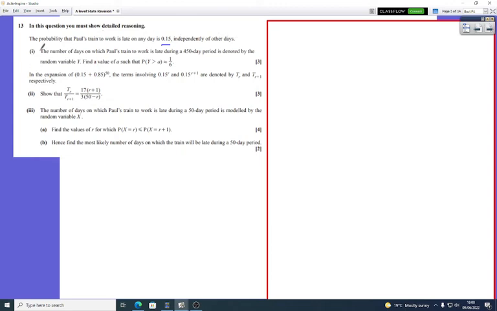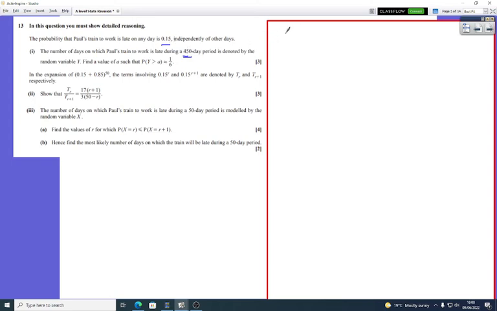other days. So first one, the number of days on which Paul's train to work is late during a 450-day period is denoted by a random variable Y. Find the value of a, given that P(Y > a) is approximately 1/6. Okay, so let's first of all write this down. What can we do here? First of all, what kind of distribution is it?